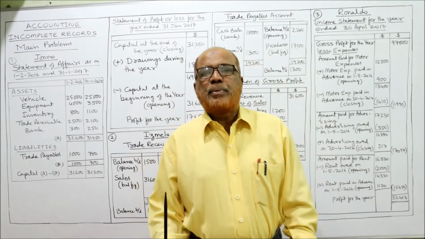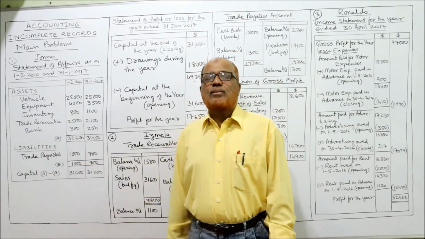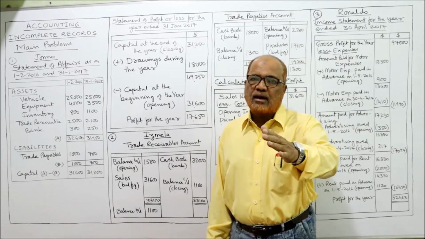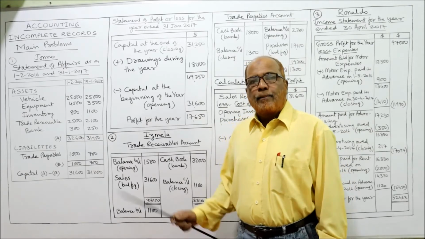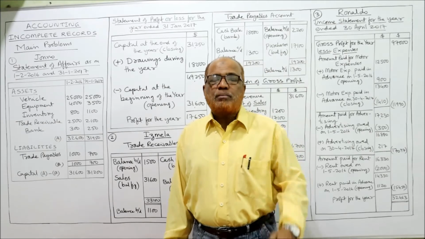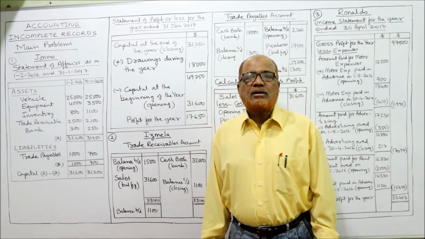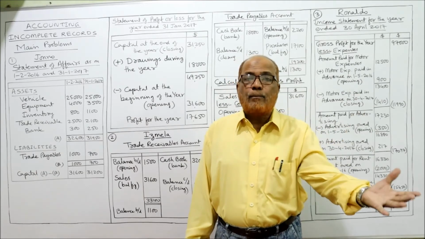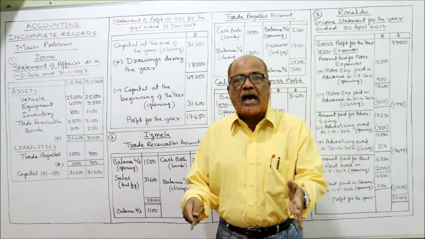See here. In the previous problem we calculated profit by comparing the capital at the beginning and capital at the end. But in the second problem, we are applying the conversion method. Conversion method means we are converting the incomplete into complete accounting and preparing the income statement as usual.